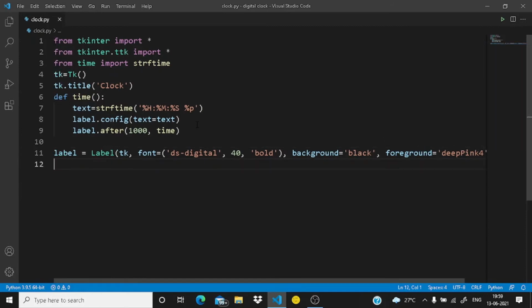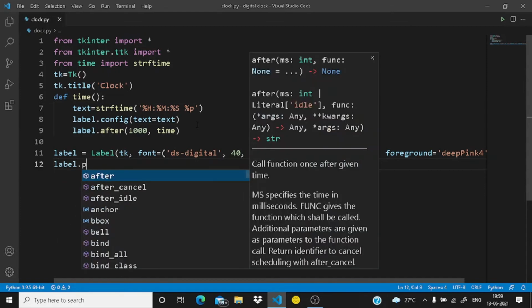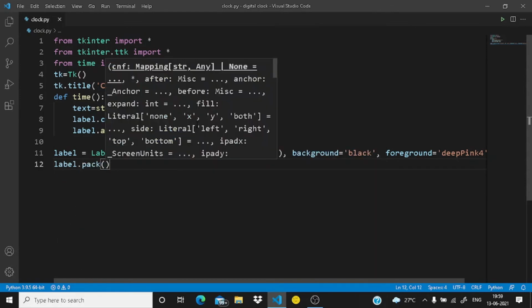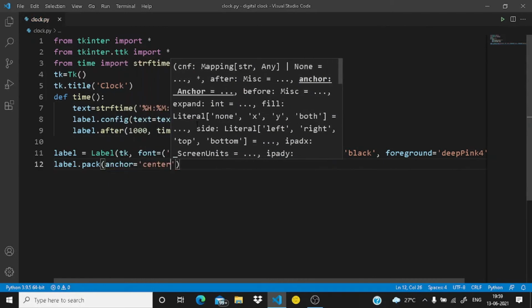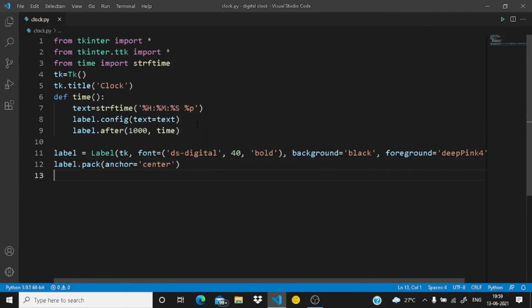now in the next line we have to place the text of the label in the center. So what we will do, we will write here label.pack, and here anchor equals center. Okay, now let's call our time function here.